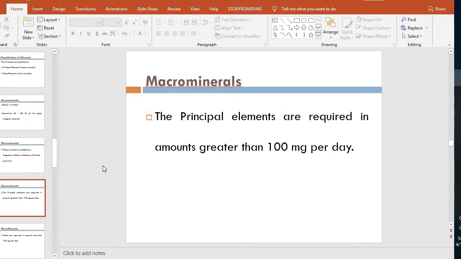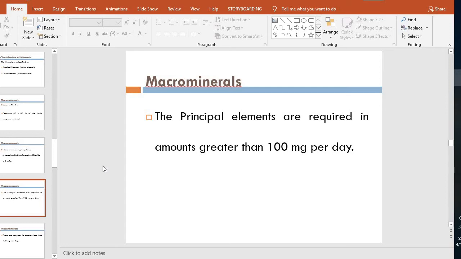Now we will define the principal or macro minerals. You can define them as the elements required in an amount greater than 100 milligram per day in the diet.